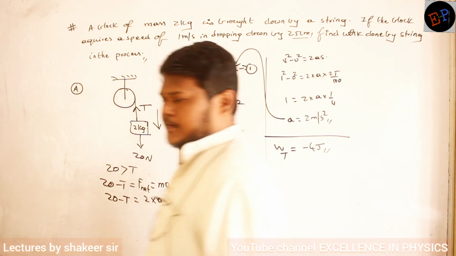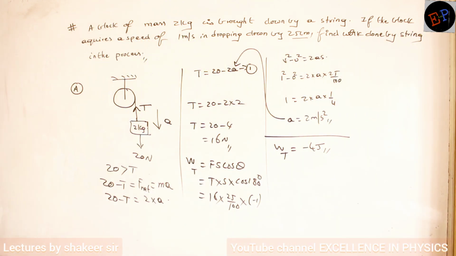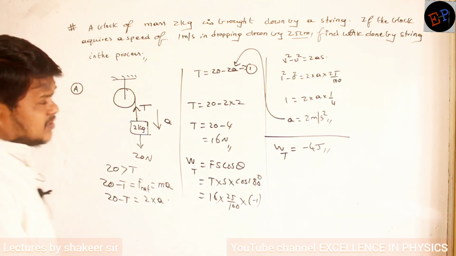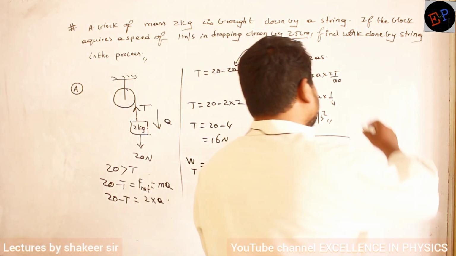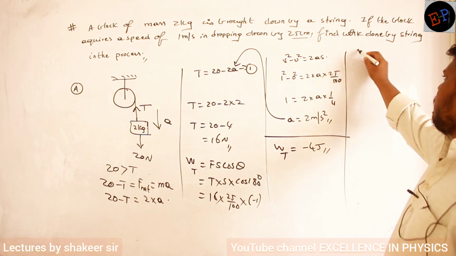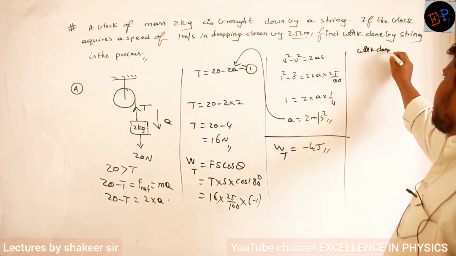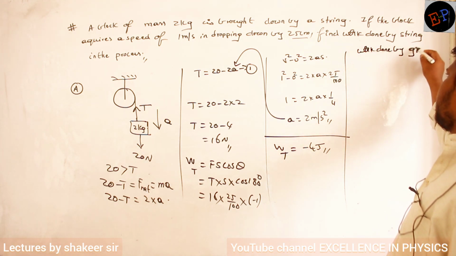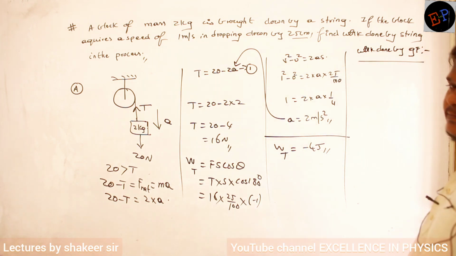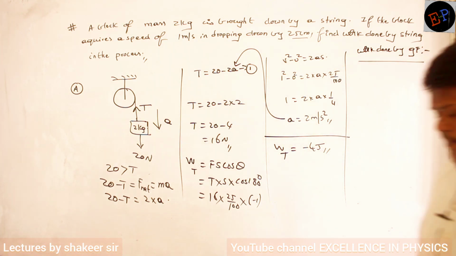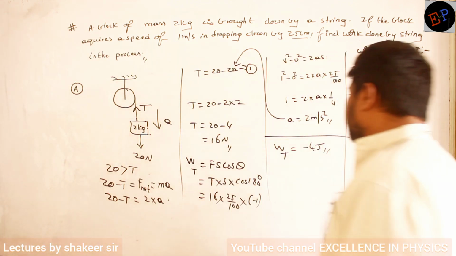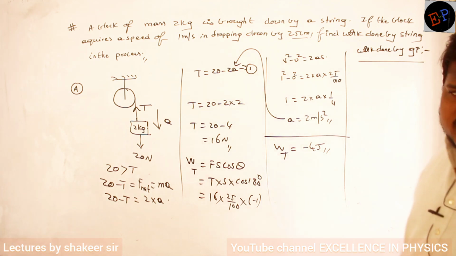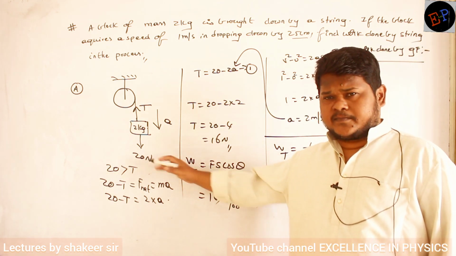Fine? Okay. So now if I ask you the question, what is the work done by gravitational force? Calculate that also. The second question which I am giving is work done by gravitational force, how much is it? Can you say? Tell me how much work gravitational force does. Work done by gravitational force. Gravitational force means what here? Weight of the body. Clear?